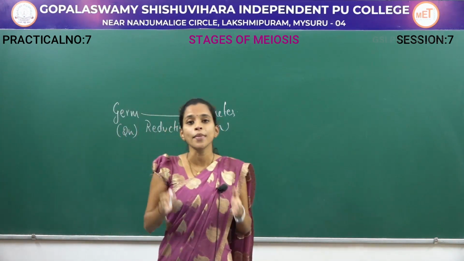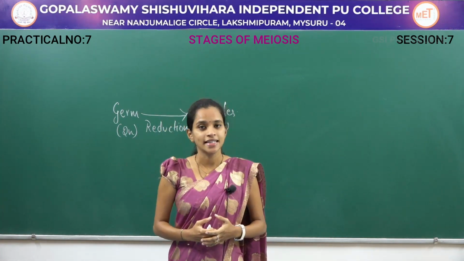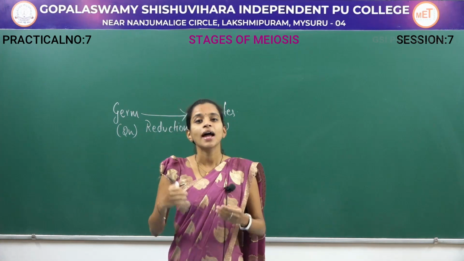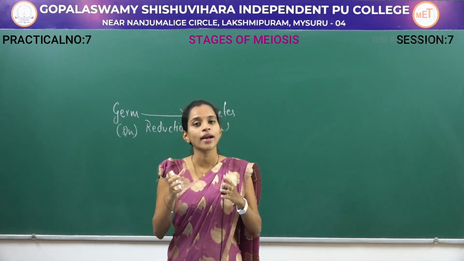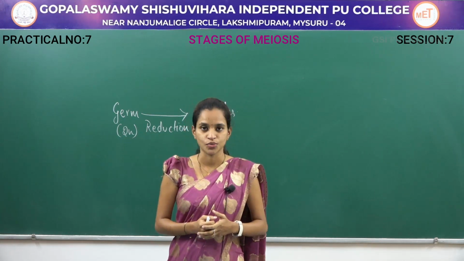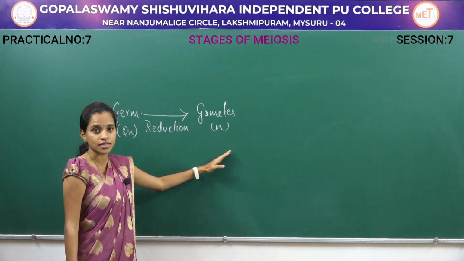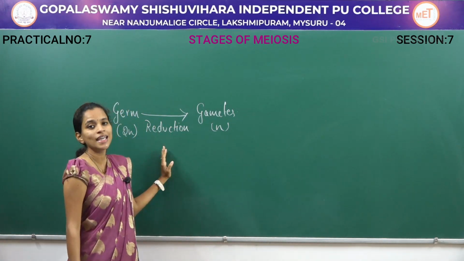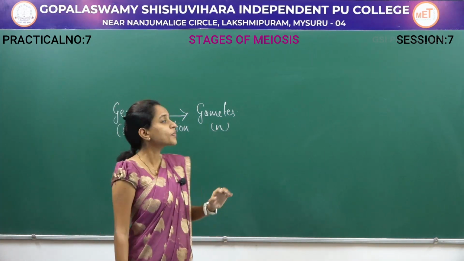When it comes to the male, the gametes will be sperms, which are produced from the testes in the case of mammals. When it comes to the female, from the ovary, ova or eggs will be released, which carry n number of chromosomes. So, that is the general idea of meiosis. Next, we will study the steps, or how meiosis takes place.